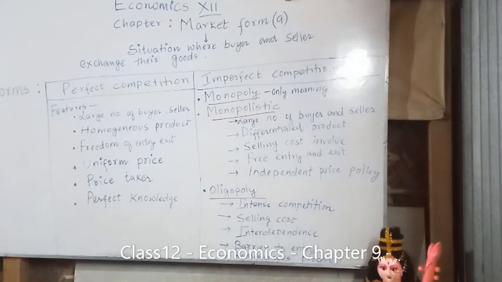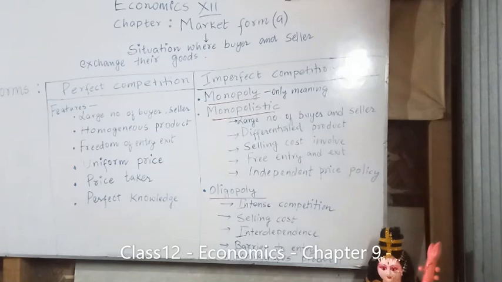Clear? Go to the fourth point. The fourth point is uniform price. What do you understand by uniform price? I told you the products are identical. Since the products are identical, firms cannot charge any price they want. They have to charge the same price for the same product. That is called uniform price. Uniform price means same price. Clear? If you go to the fifth point, price taker. What does that mean?